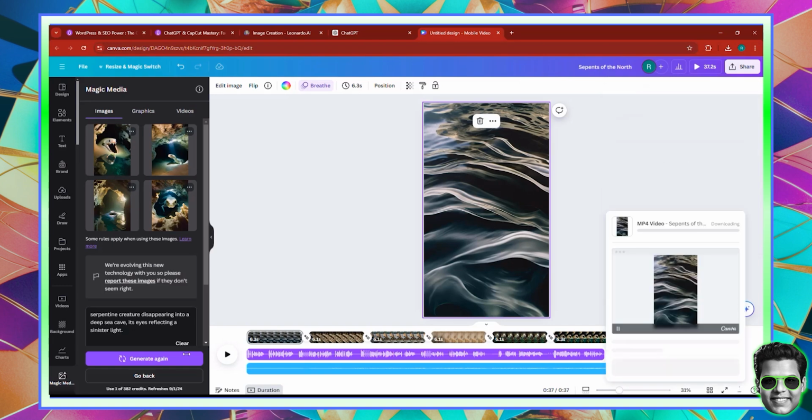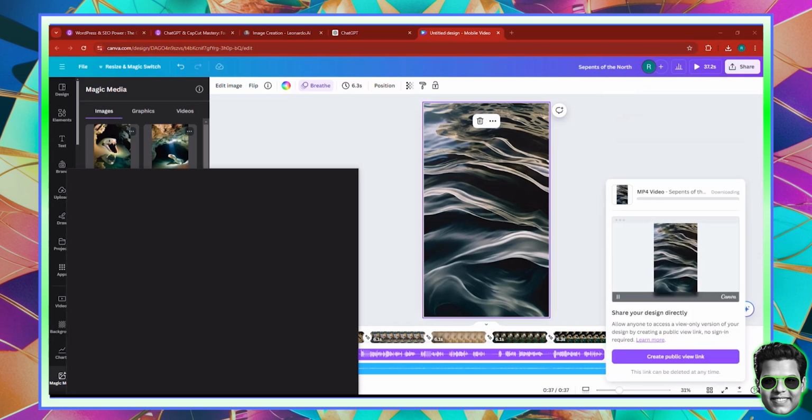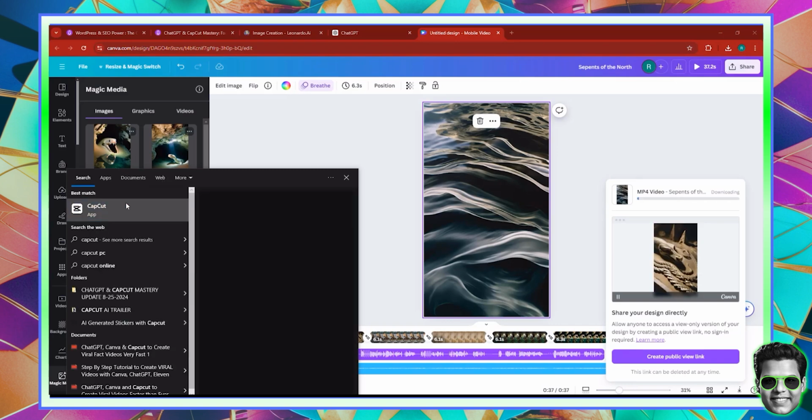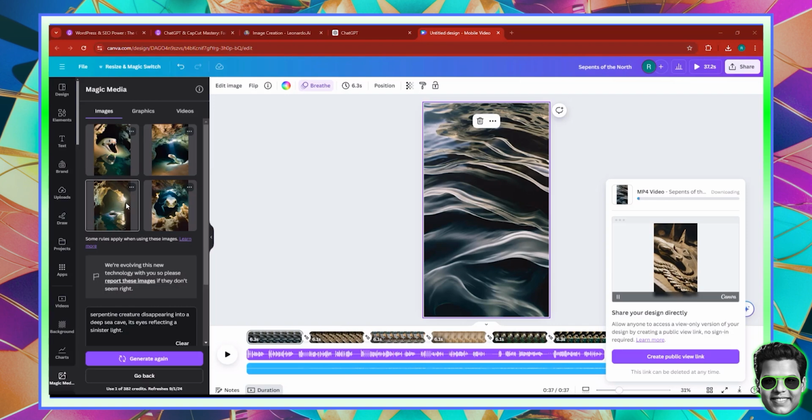So download your video and then go to CapCut. Open CapCut on your computer because we have to resume some work. It's not going to take us more than 2 minutes. But open up CapCut. Now the video has music, has voiceover, has everything.